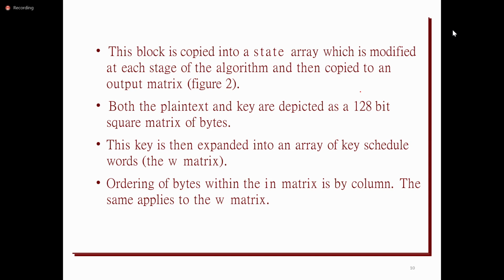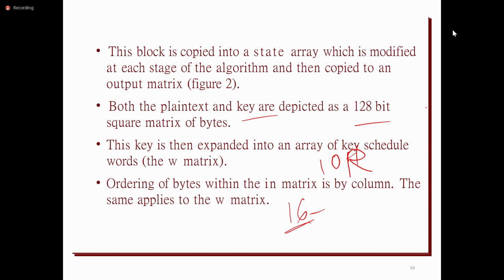And then the key is also 128 bits. So the key will also be represented with a 4x4 matrix, where each cell represents 1 byte. Totally 16 bytes are there. 128 bits means 16 bytes, but the standard version of AES uses 10 rounds because the key size is 128.